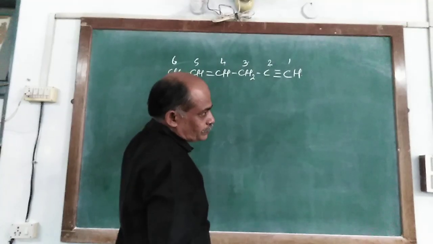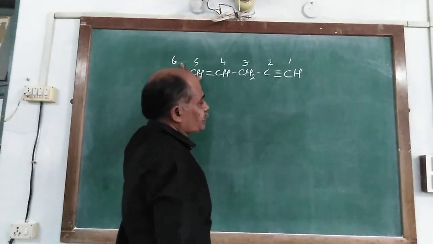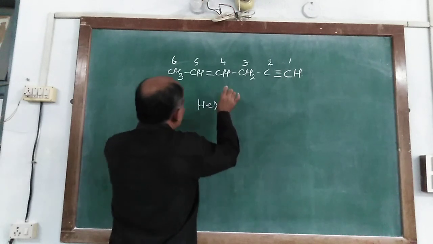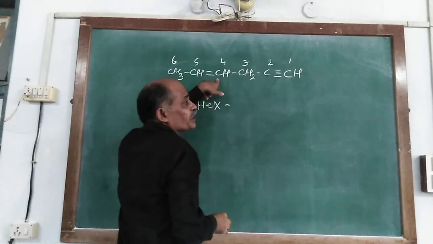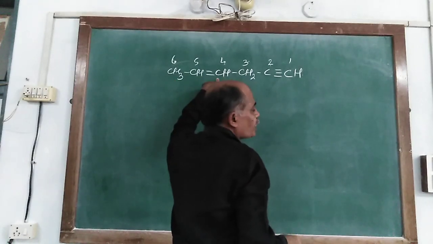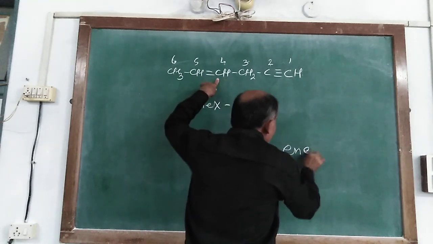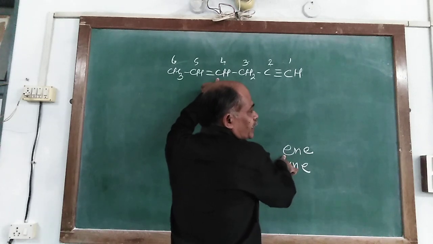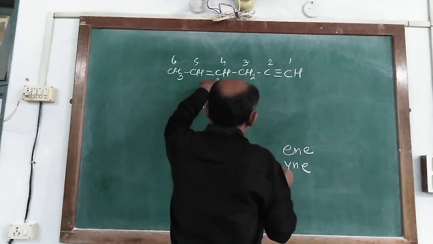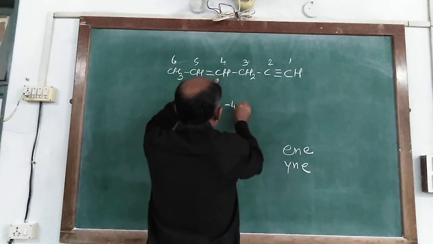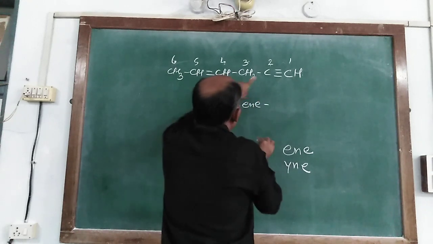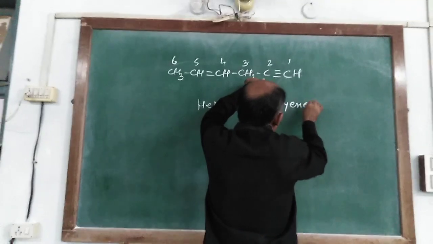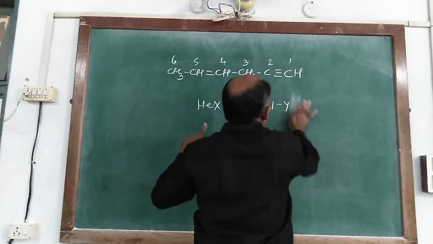The word root has 6 carbon atoms, so it is hex. First we write the name according to alphabetical order, ene and yne, so it has priority according to alphabetical order. So 4-ene and 1-yne, so hex-4-en-1-yne.